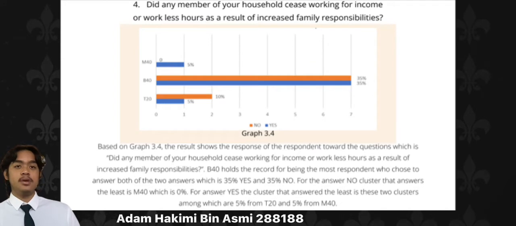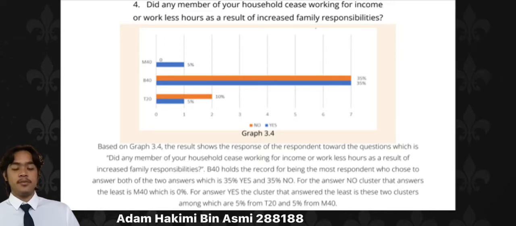For the next question, based on graph 3.4, the result shows the responses to the question: did any member of your household cease working or work fewer hours as a result of increased family responsibilities? B40 holds the record for the most respondents who chose both of the two answers, which is 35% yes and 35% no. For the answer no, the cluster that answered the least is M40, which is 0%. For the answer yes, the clusters that answered the least are two clusters, 5% from T20 and 5% from M40.